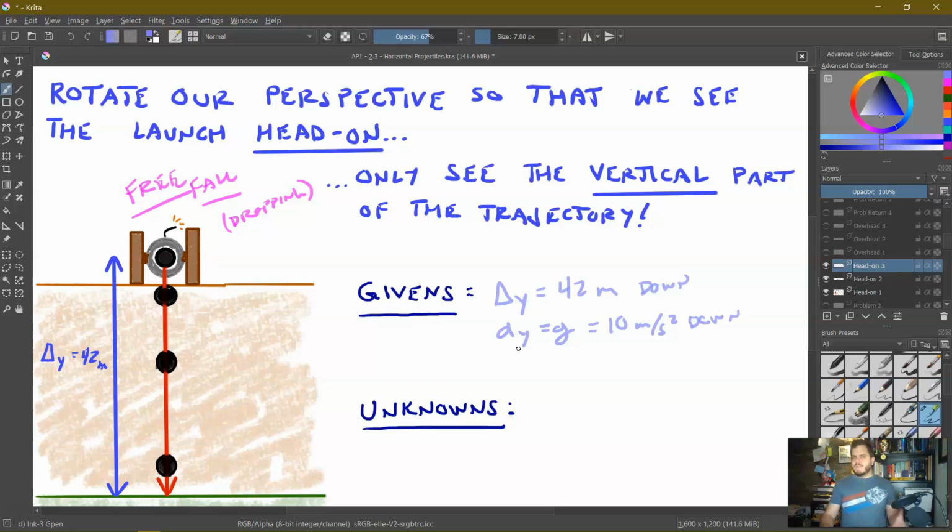And what else do we know from things that are dropping? We know that their initial velocity, but notice I have to put the y here, the initial velocity in the y dimension, is 0. Notice I put y's on each of these. That way we can keep the vertical separate from the horizontal. But what are our unknowns? Well, we don't know time, and we don't know the final velocity in the vertical.